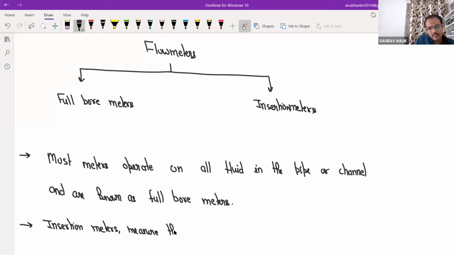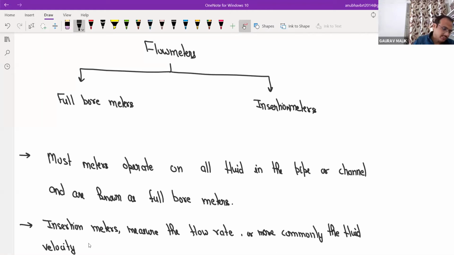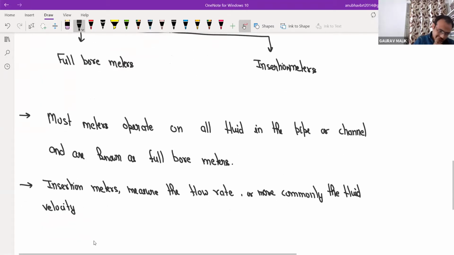Insertion meters measure the flow rate, or more commonly, the fluid velocity, at one point.